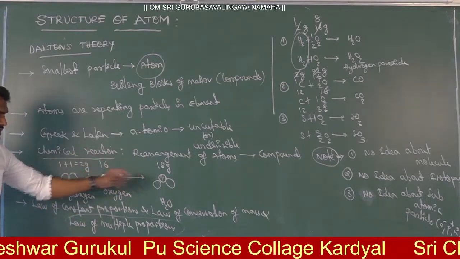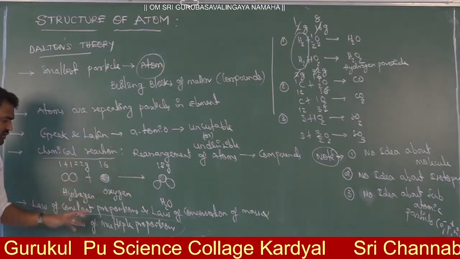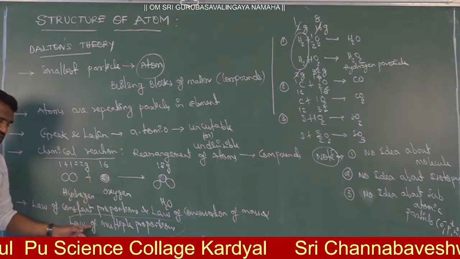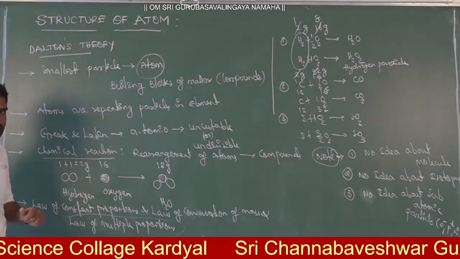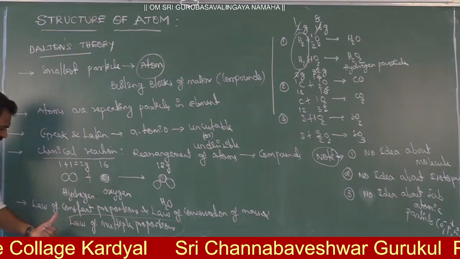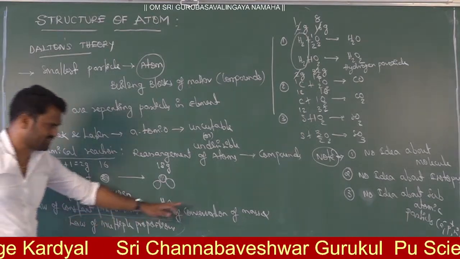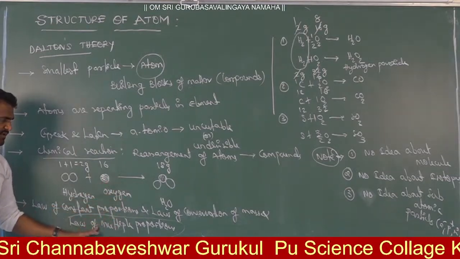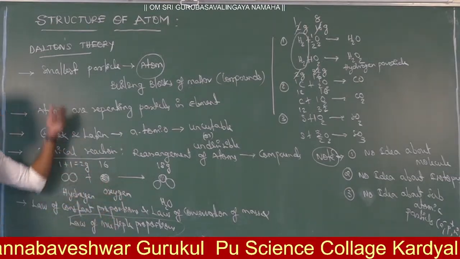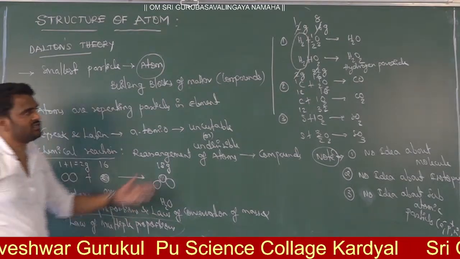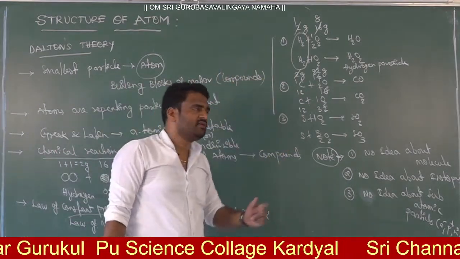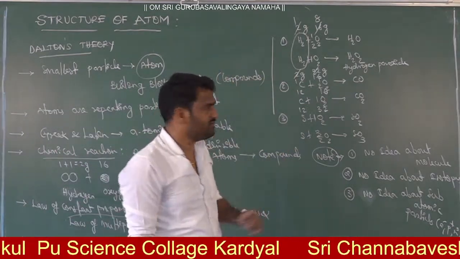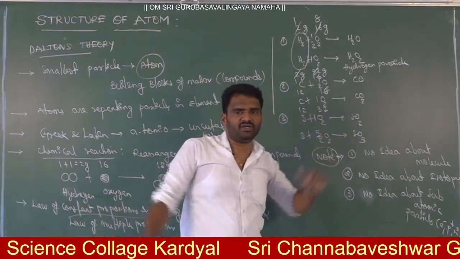Whenever there is a chemical reaction, it definitely has to follow some laws. These laws are said to be the laws of chemical combination. What are the laws of chemical combination? The law of constant proportions, the law of conservation of mass, and the law of multiple proportions. All these laws are successfully explained by Dalton's theory. Next, what are the main drawbacks of John Dalton? These were the merits of John Dalton.